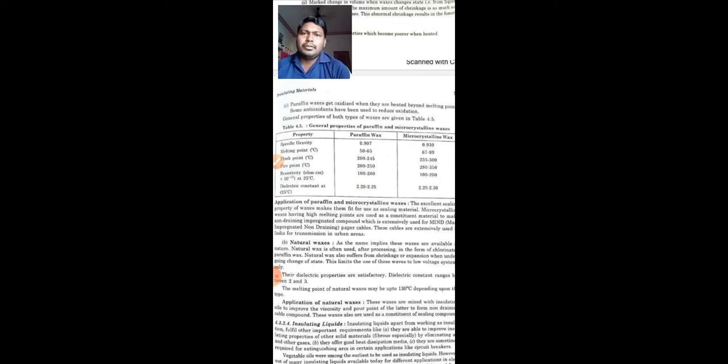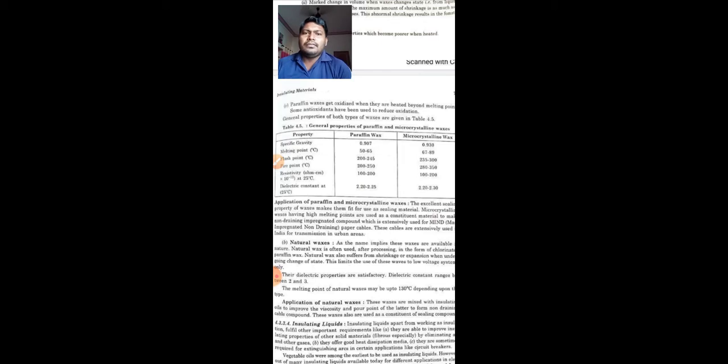And the properties in the left side of the table, the specific gravity, melting point, flash point, fire point, resistivity, dielectric constant, you should have thorough knowledge of these values so that you can decide which kind of material should be chosen for a particular application.